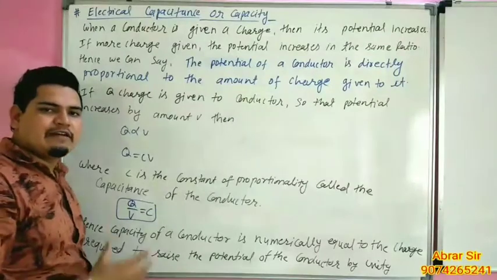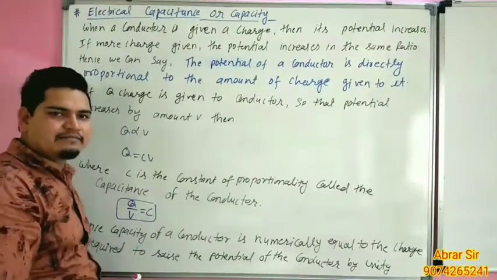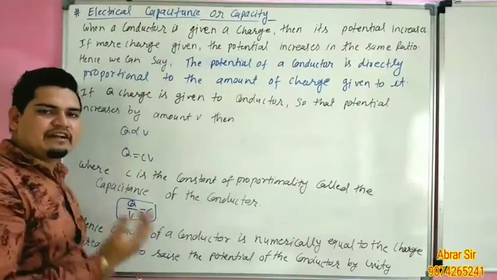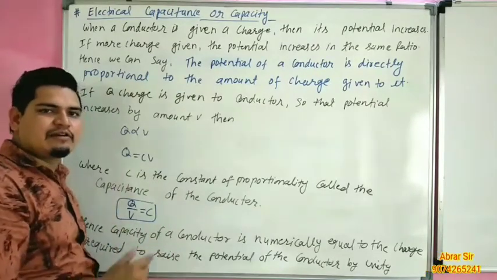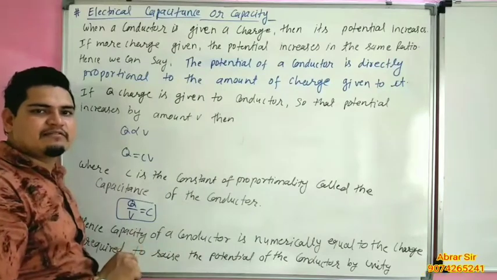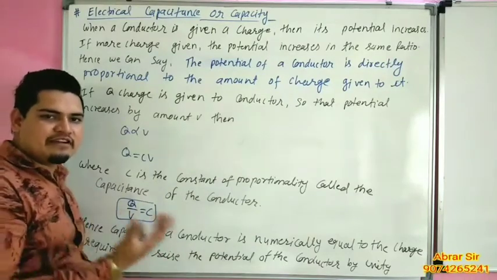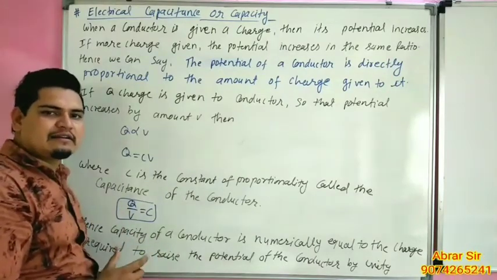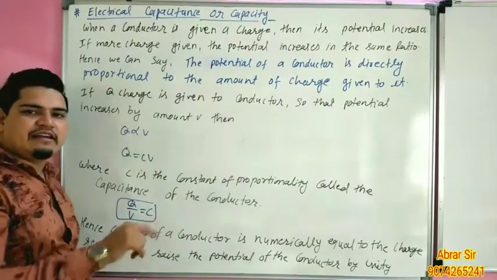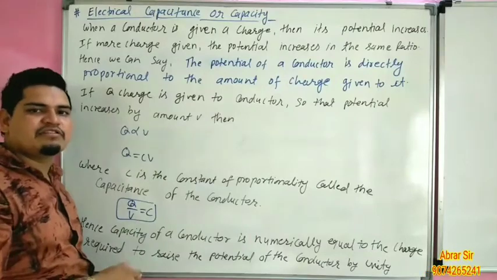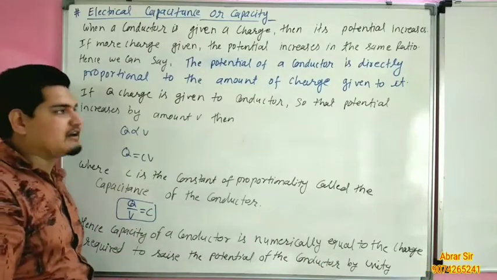We know that when charge is given to the conductor, its potential increases. We already studied in the second chapter that potential is directly proportional to charge.